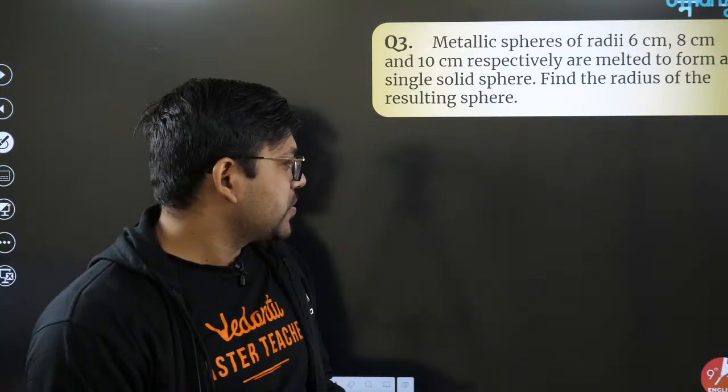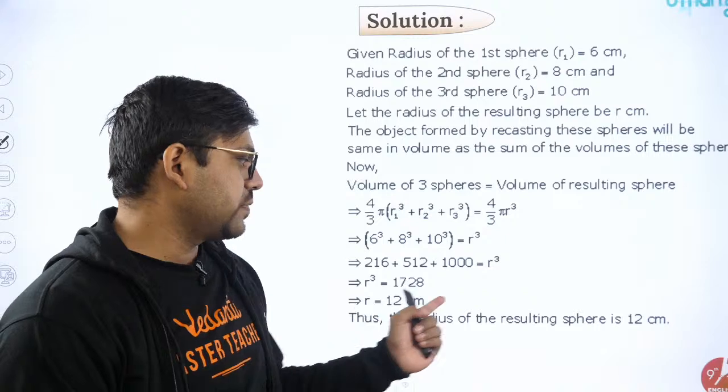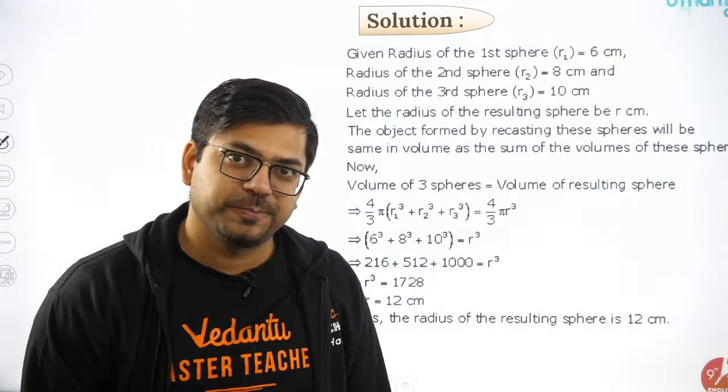So we got R equals 12, and hence the radius of the resulting sphere is 12 centimeter.